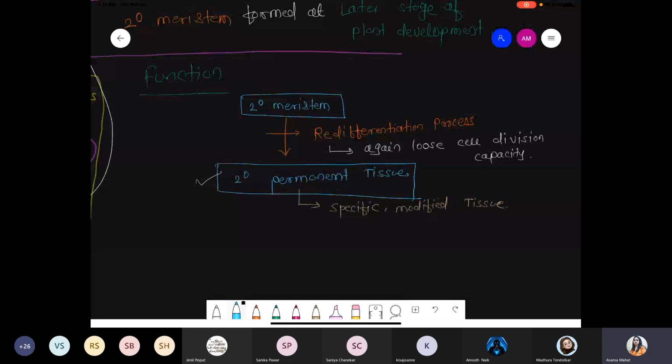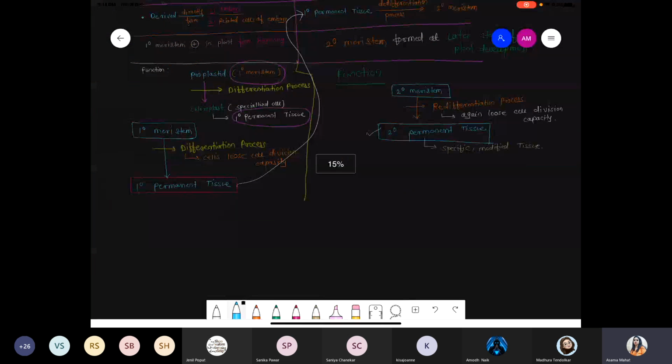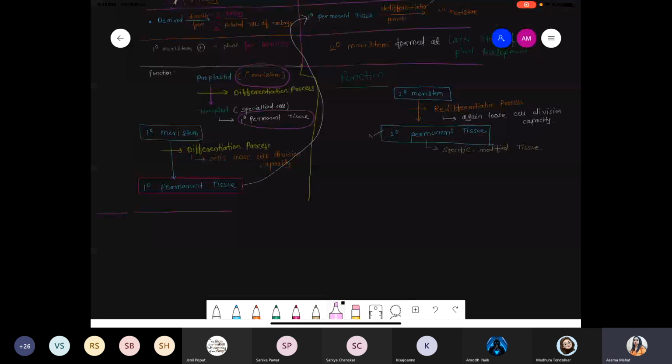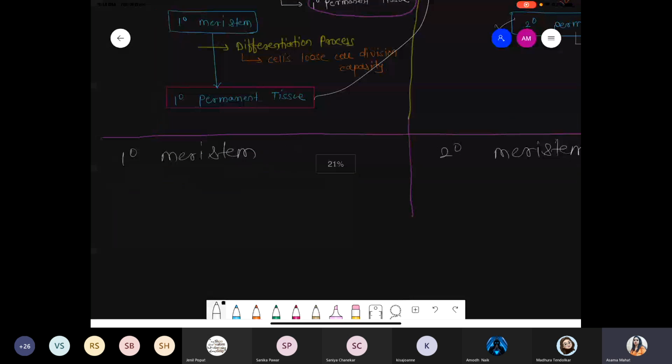Okay. Now these are some basic points. So last point. Next one, we are taking another. We discussed the one common function. Now I'm talking about the specific function. So specific function with respect to primary meristem, continuing the same column, meaning the differentiation part, and specific function with respect to secondary meristem. Now first of all we are talking about the primary meristem.